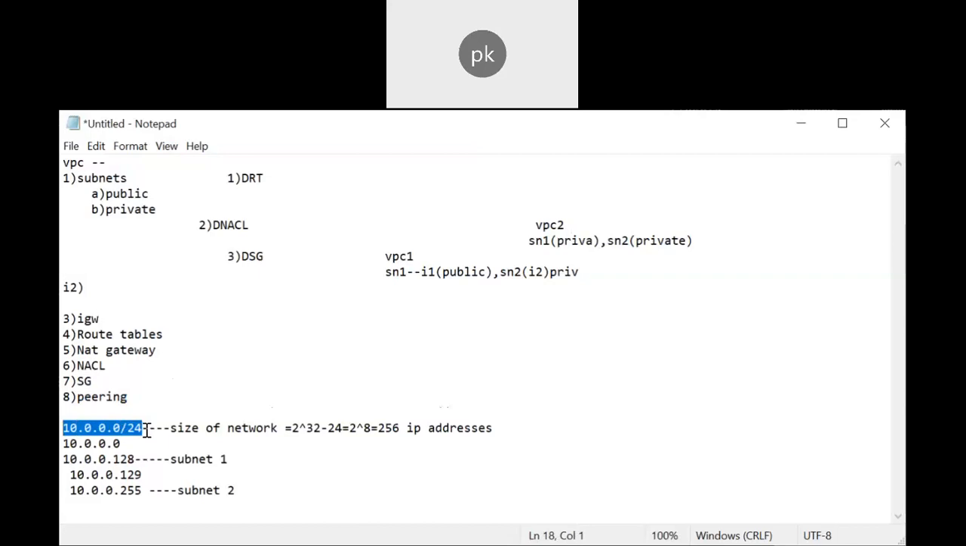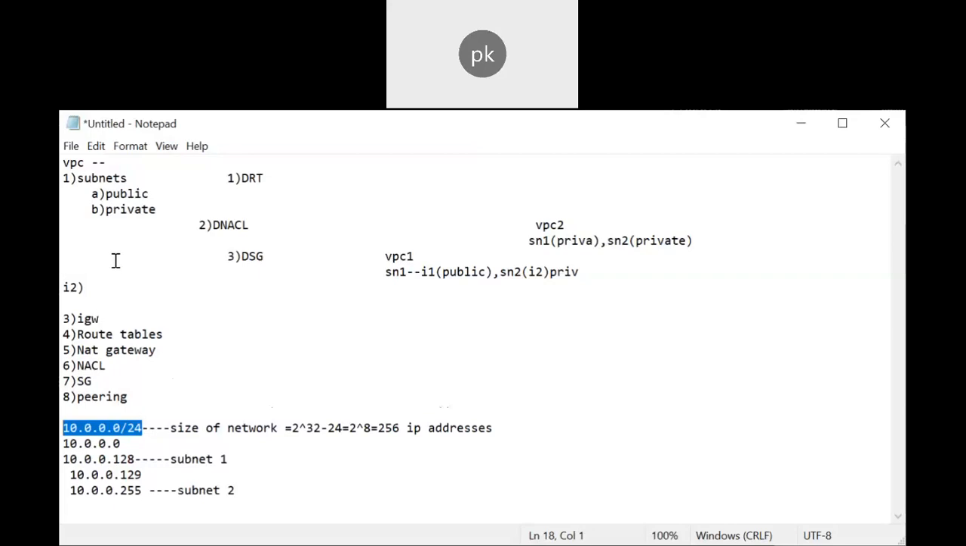What exactly is it called? This is called your CIDR block notation, right? Whatever range and slash 24 that I am giving, this is nothing but your CIDR block notation. This CIDR block notation should be a different number, so that you cannot have any overlap. Otherwise, once you get overlap, you are not allowed to create a VPC. So these are the concepts that are involved in VPC services.